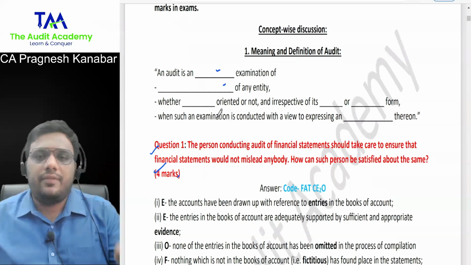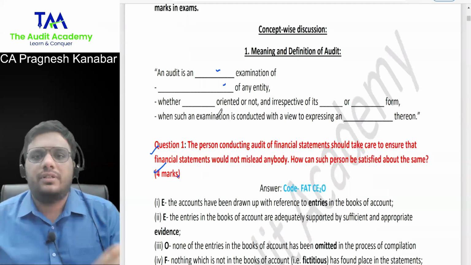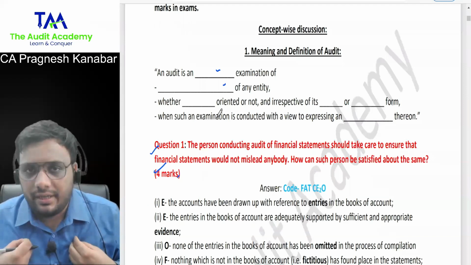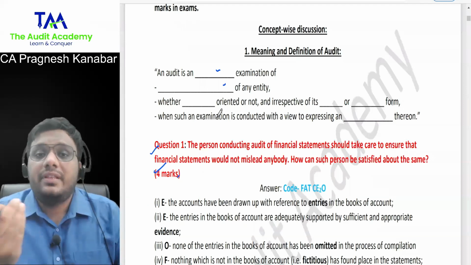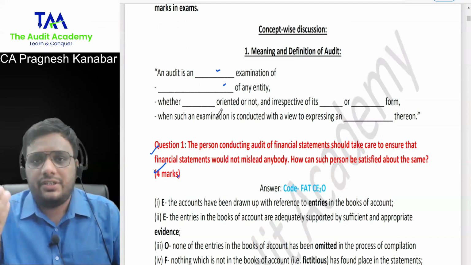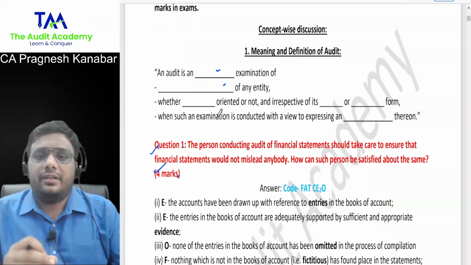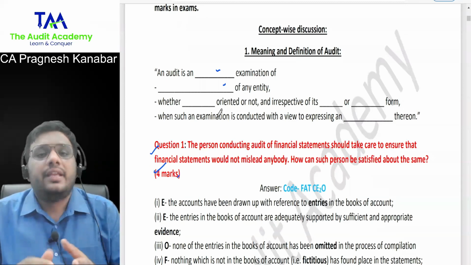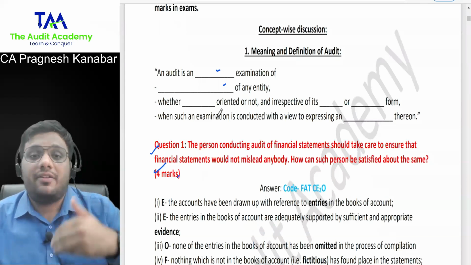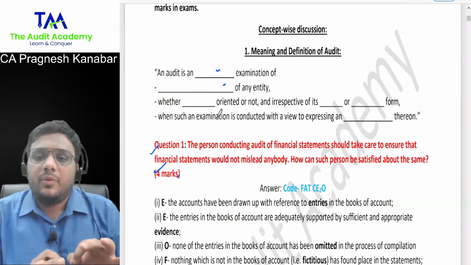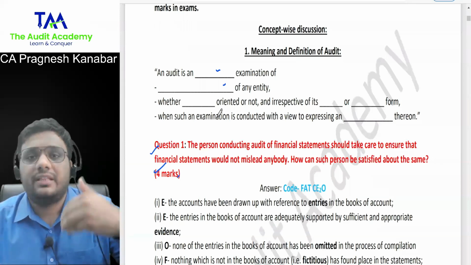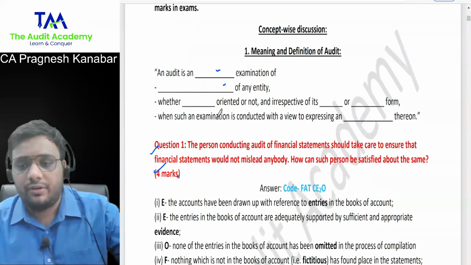Now everyone is at least aware of what audit is. It is a service given by a practicing chartered accountant in order to examine the financial statements of entities. After examining the financial statements, the practicing chartered accountant will express an opinion. He will develop a report on whether the financial statements are correct and fairly presented, and that report will be relied upon by the shareholders, the stakeholders, the owners, the bank, the government, and the regulatory authorities.